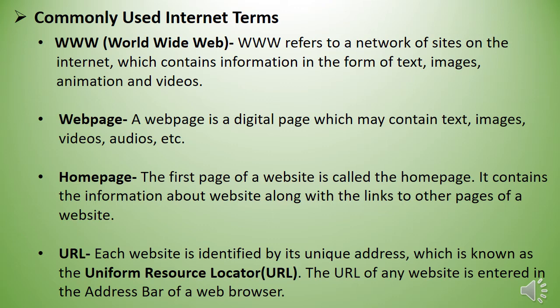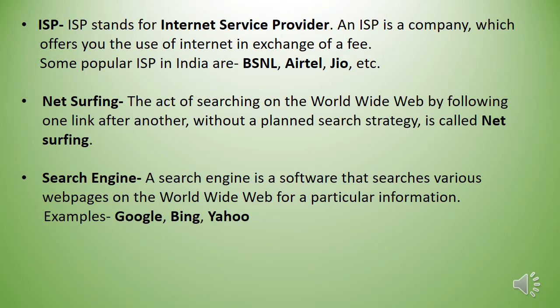URL. Each website is identified by its unique address, which is known as the Uniform Resource Locator. The URL of any website is entered in the address bar of a web browser. ISP. ISP stands for Internet Service Provider. An ISP is a company which offers you the use of internet in exchange of a fee. Some popular ISP in India are BSNL, Airtel, Jio, etc.